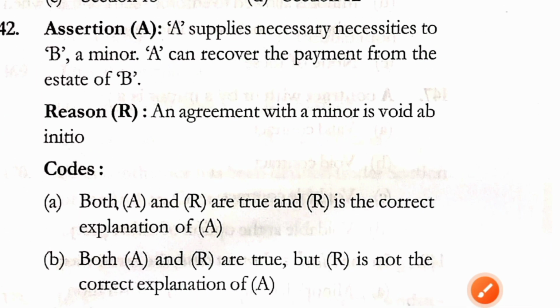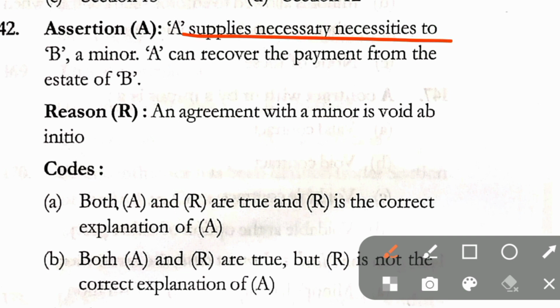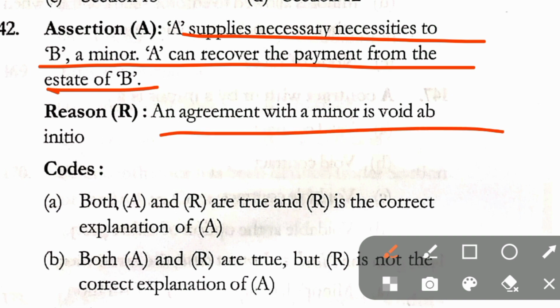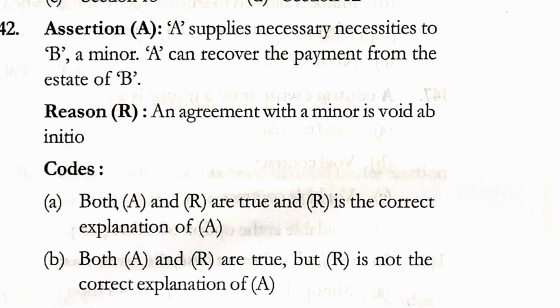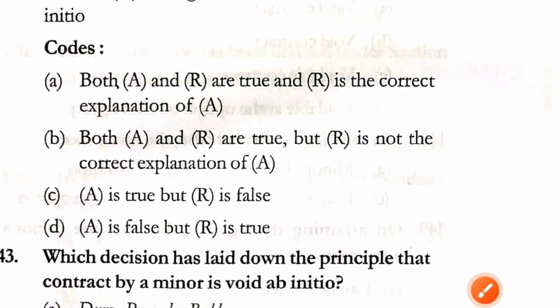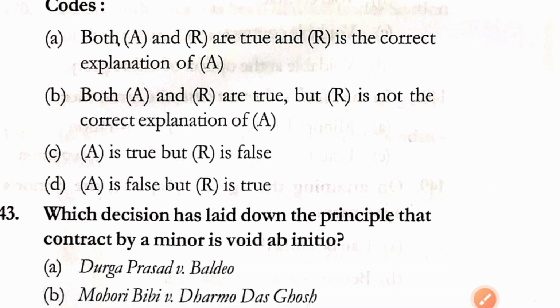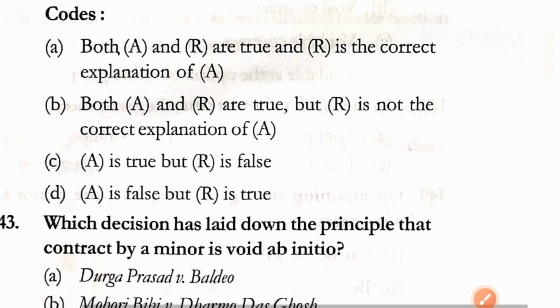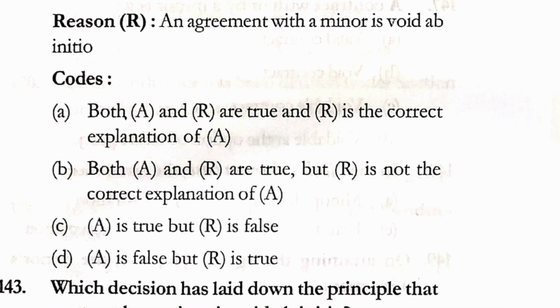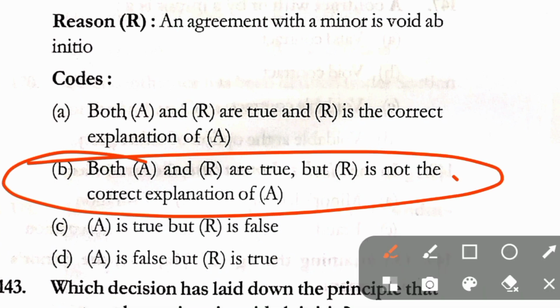Question number 142. Assertion. A supplies necessities to B, a minor. A can recover the payment from the estate of B. Reason. An agreement with a minor is void ab initio. Options: A. Both A and R are true and R is the correct explanation of A. B. Both A and R are true but R is not the correct explanation of A. C. A is true, R is false, and D. A is false but R is true. Here in question number 142, correct option is option B, that is, both A and R are true but R is not the correct explanation of A.